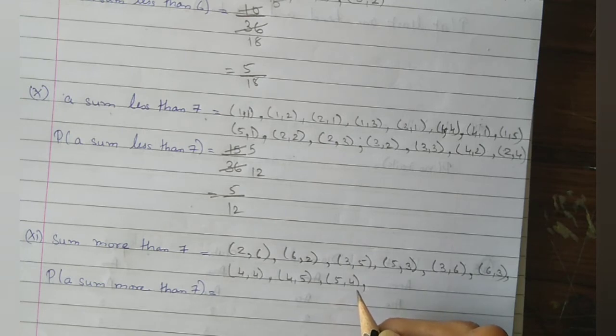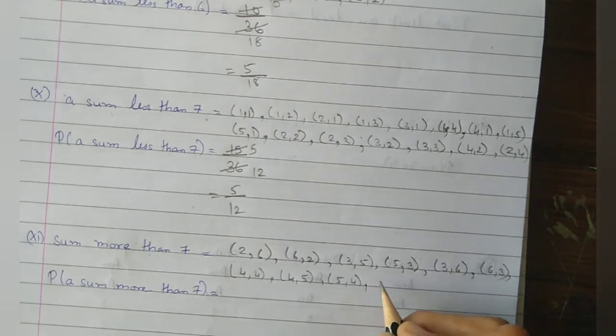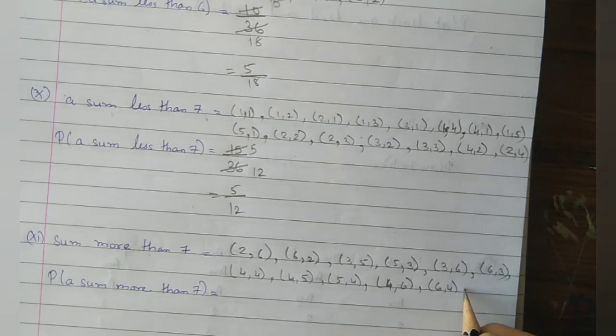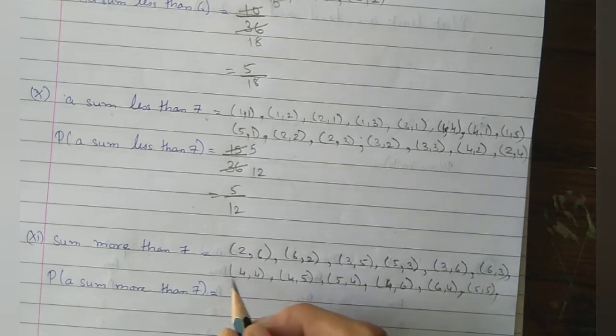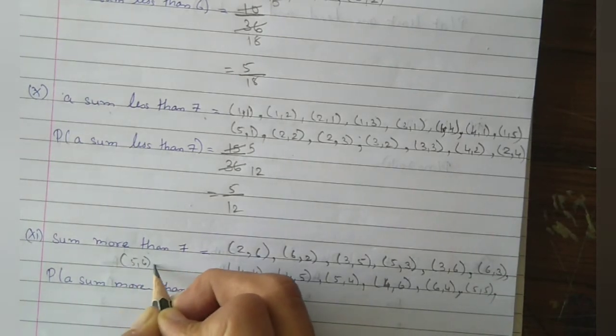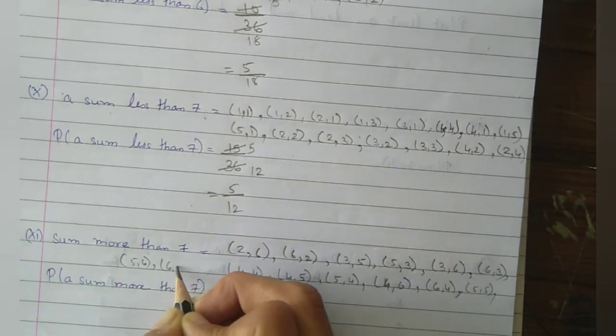6 4 we had. 6 plus 4 is 10, means 4 6 and 6 4. That is also written. 5 5 and 5 6. 5 6 it is there. Yes. So here I am writing 5 6 and 6 5.